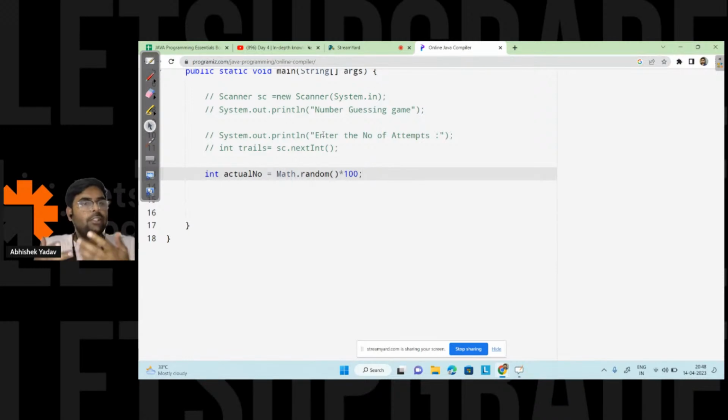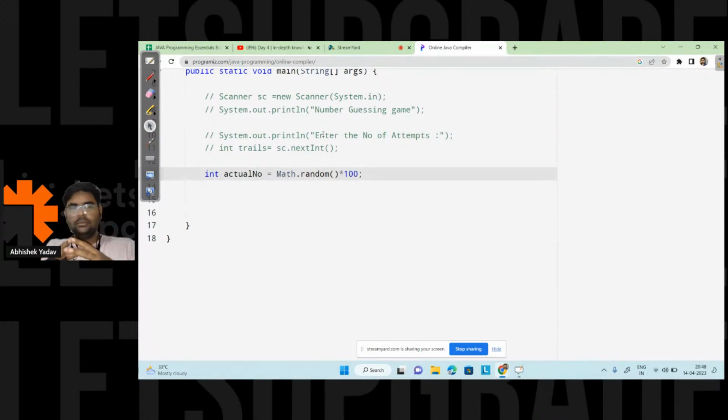Typecasting. Prashant, why are you saying typecasting? Okay, anyone else? Error, anything? Please write in the chat, guys. The more you interact, the more the concept will be clear. Why typecasting, Prashant? Yeah, we have to remove the decimal value and get an integer value. But why typecasting? What kind of typecasting will be applied here? Implicit or explicit? Please write in the chat.